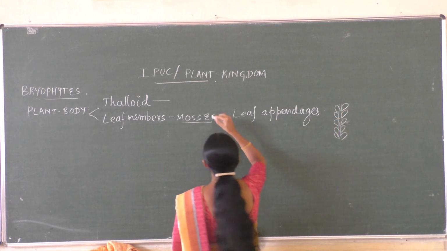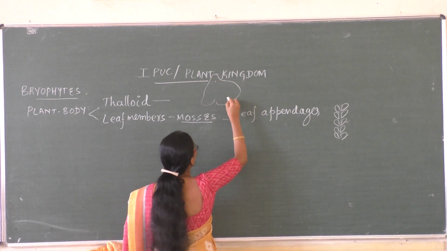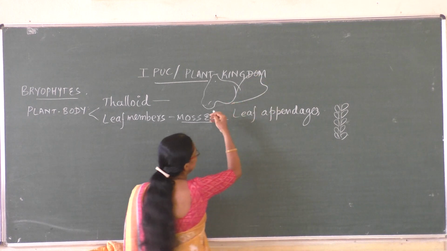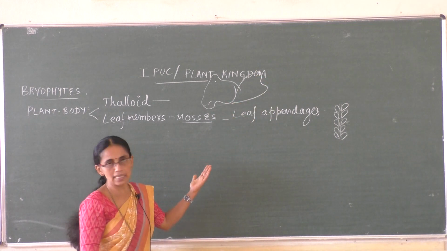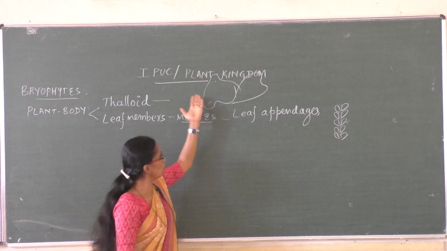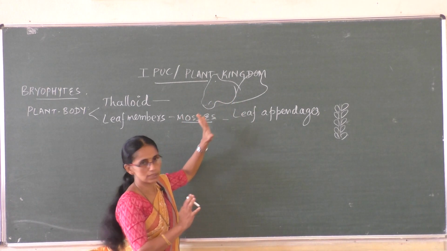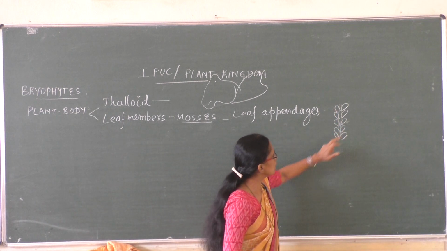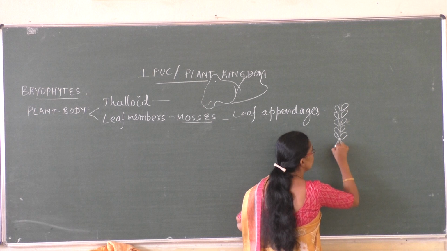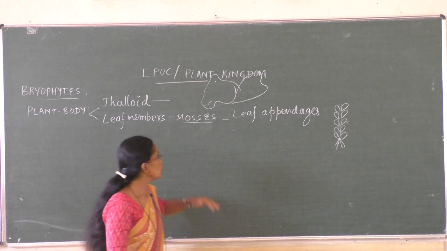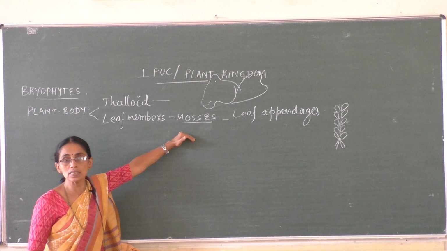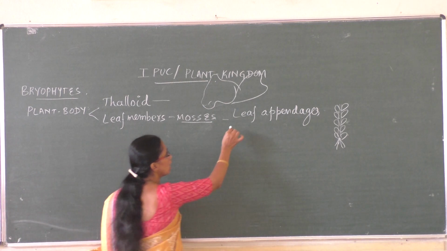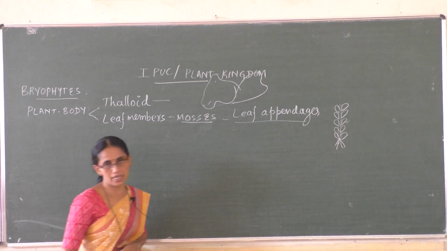Whereas in the first class, the thallus is somewhat lobed, and on the opposite side we can see rhizoids, root-like structures. Here this is the stem, these are the leaves, and there are very small root-like structures, the rhizoids.